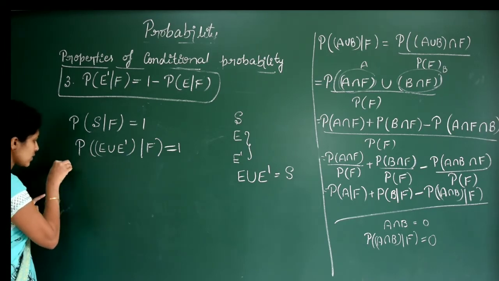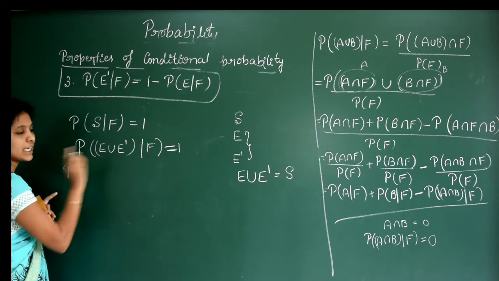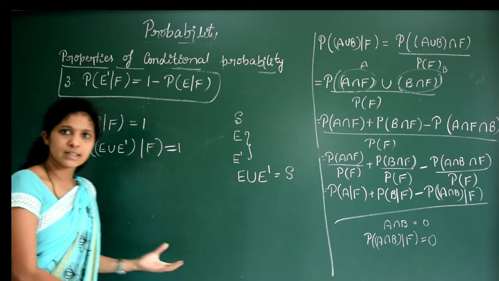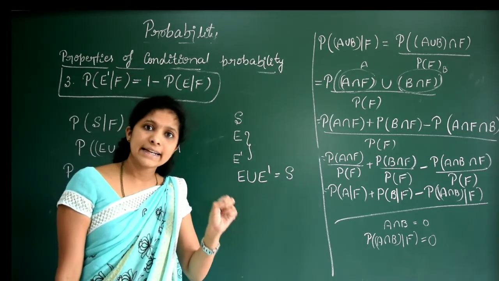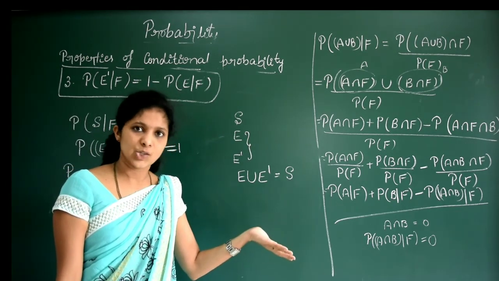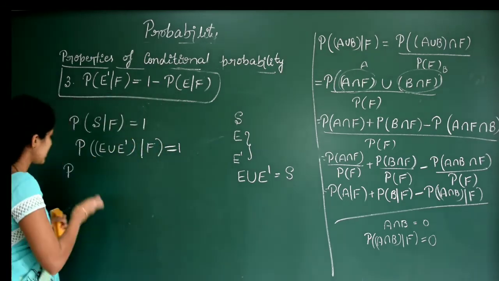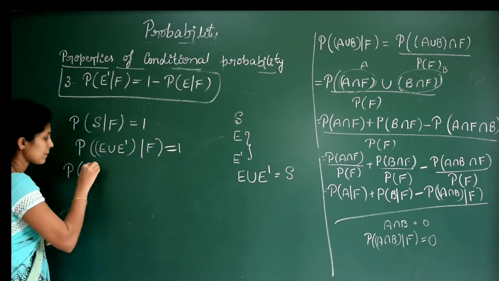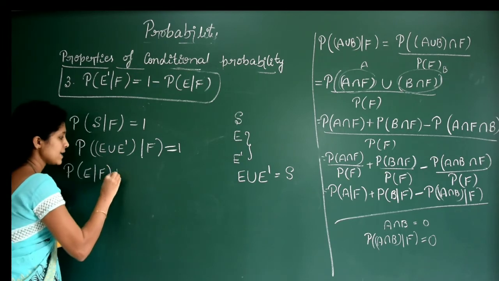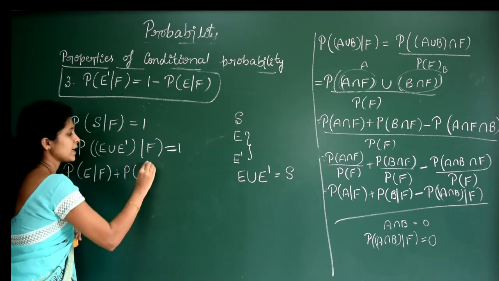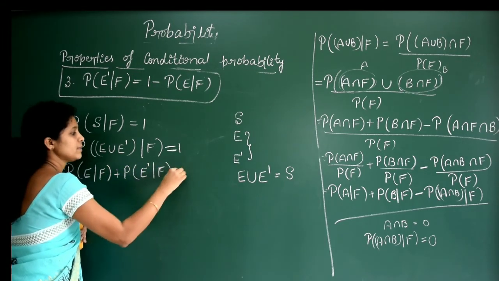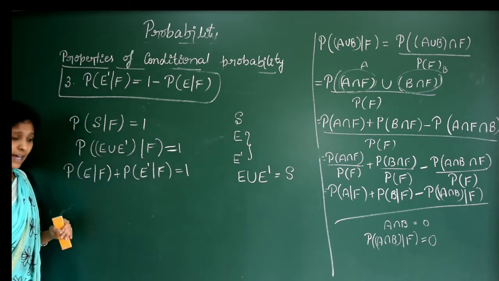Now by using this one we can write P of E union E dash. Just now we have seen the second property, right? E and E dash are disjoint, right? Since they are disjoint, this will be equal to P of E by F plus P of E dash by F is equal to 1. Is it clear? I hope you are getting this one.